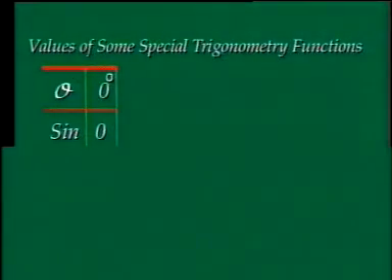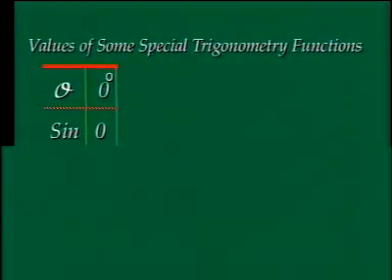Well, viewers, you must keep in mind that for some specific angles, there are some specific values. The angles are 0, 30, 45, 60, 90 and so on. So you must keep in mind these values and you will apply them further in your problems. Values of some special trigonometric functions.